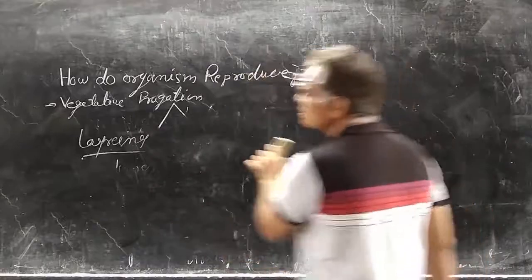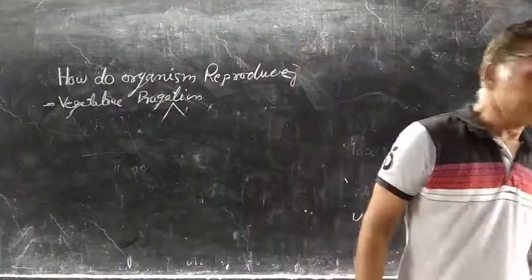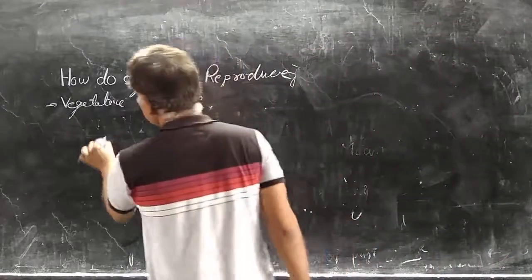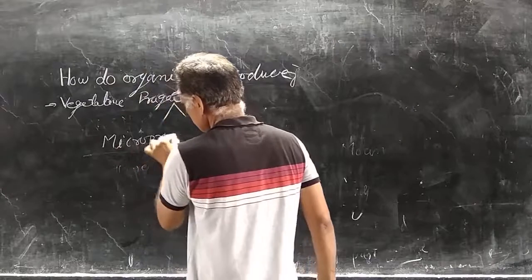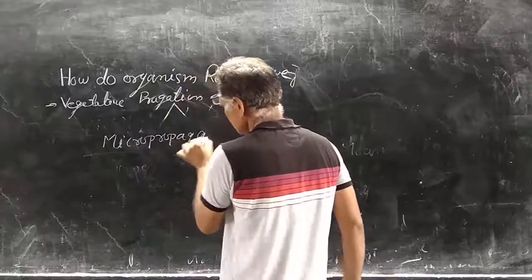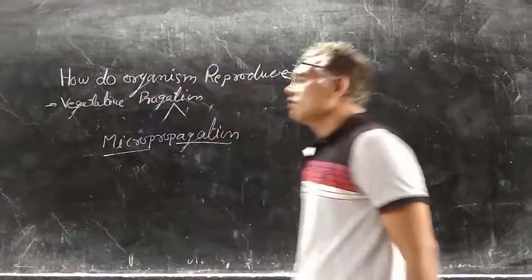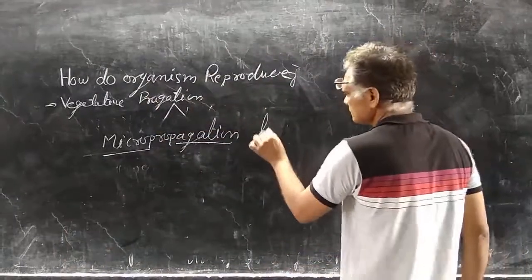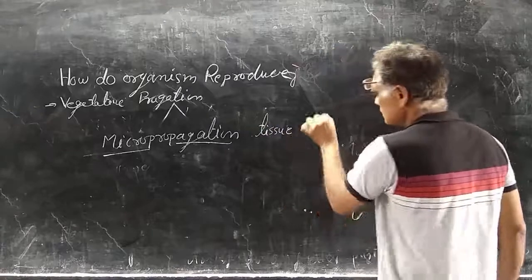Now, one more thing is there, that is micropropagation, or we can say tissue culture.